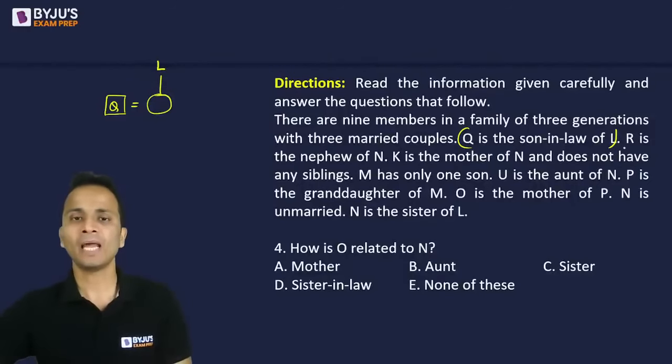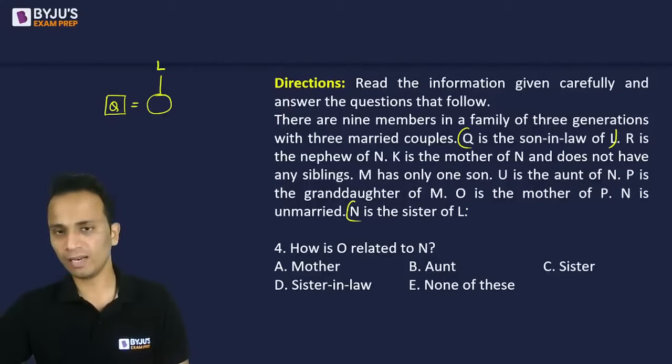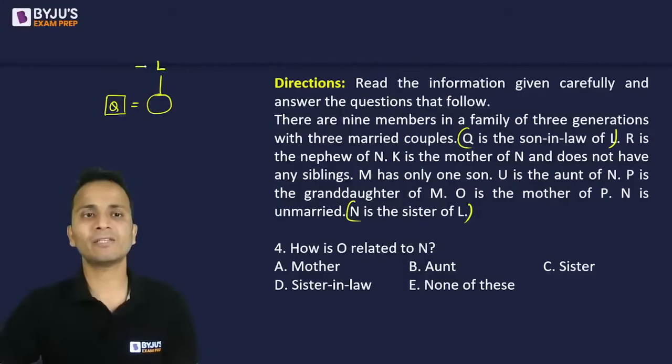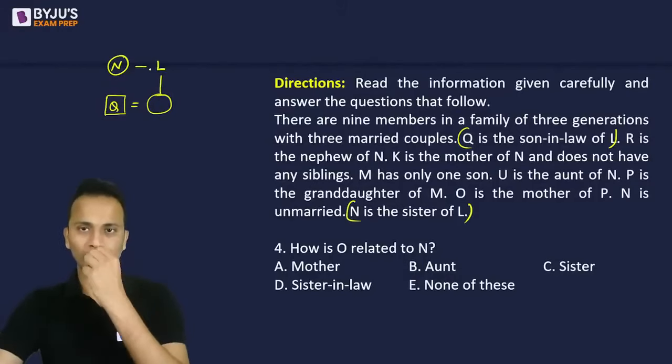First statement done. R is the nephew of N. I don't know about R, I don't know about N, so I'll leave this statement. K is the mother of N and does not have siblings. I leave this. M has only one son. I leave this. U is the aunt of N. P is the grandmother of M. O is the mother of P. N is unmarried. N is the sister of L. So I'll pick up this line. N is the sister of L. Okay, done. One more person.